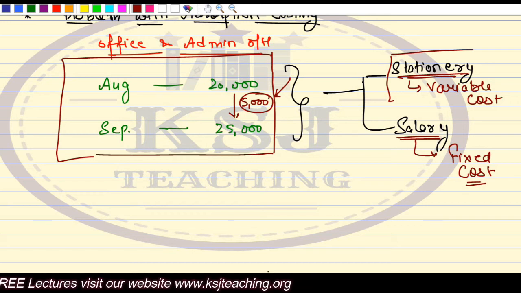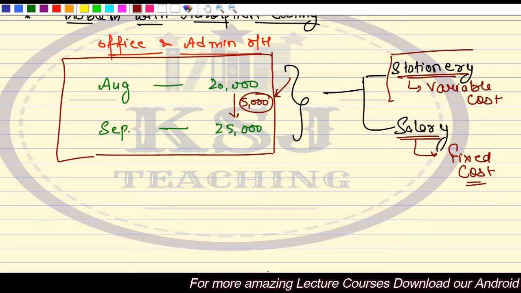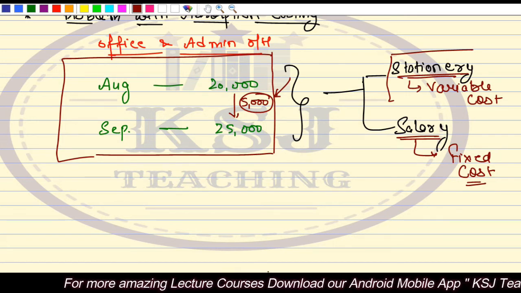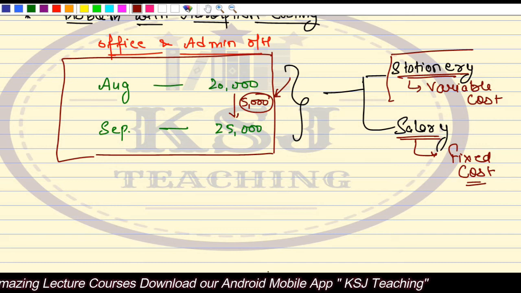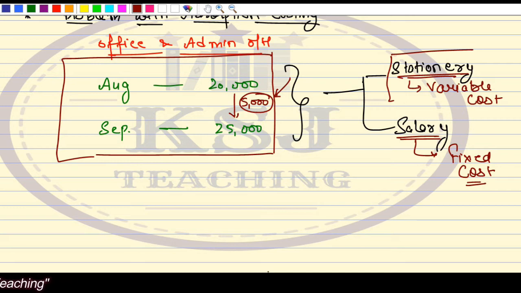Under variable cost, it is due to increase in stationery. Why was this extra stationery used? What is the reason behind that? It may be that it was bought at a higher price, or whatever the reasons are, we'll try to control that cost. Under absorption costing, we will not be able to identify it with the particular activities and control that particular activity cost.